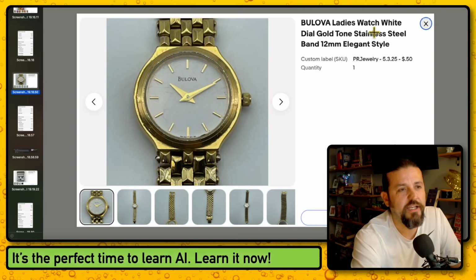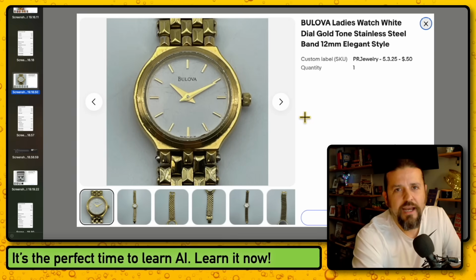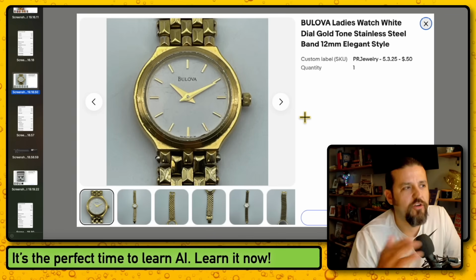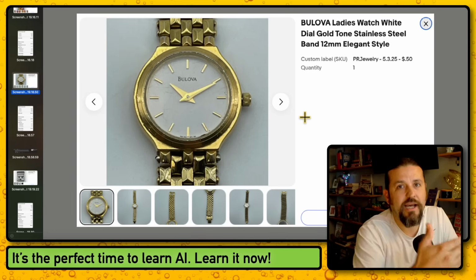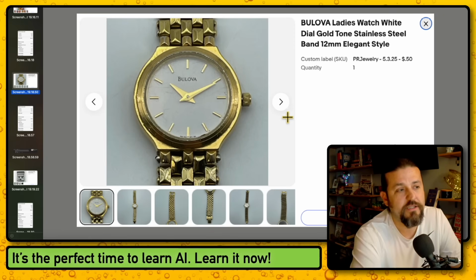This is the Bulova Ladies Watch White Dial Gold Tone Stainless Steel. And look at it. It's not in perfect condition. It's scratched. I could have buffed those out, but I didn't want to do that because I wasn't getting enough money for it. So there's always a give and take. If I get more money for it, I put in more time. If I get less money, I put in less time, and that's just the way it goes.